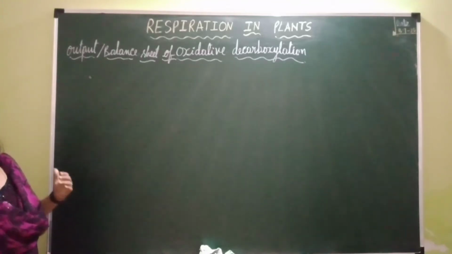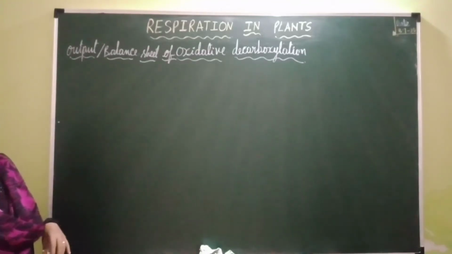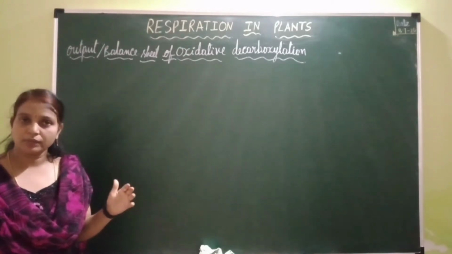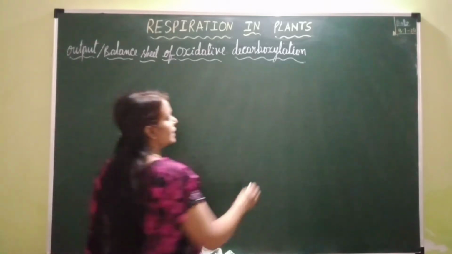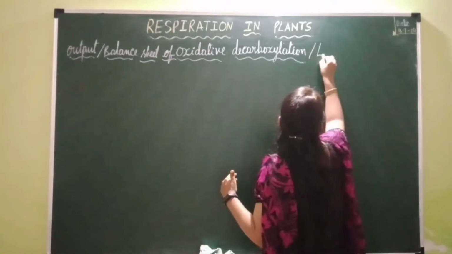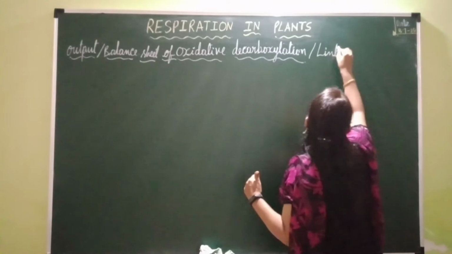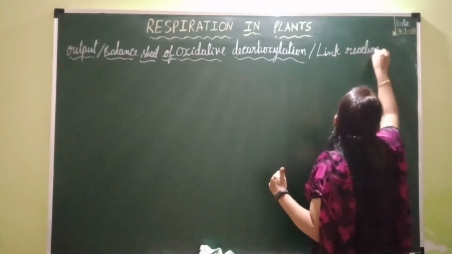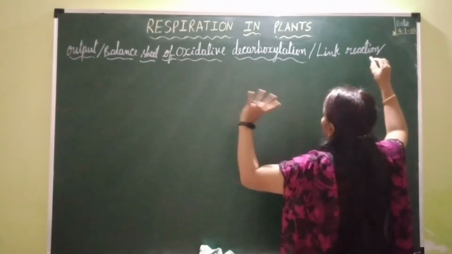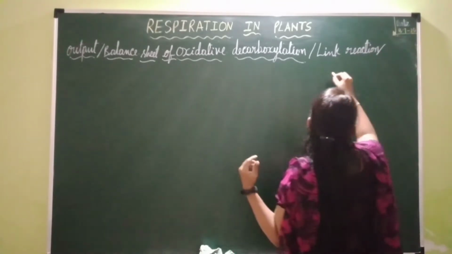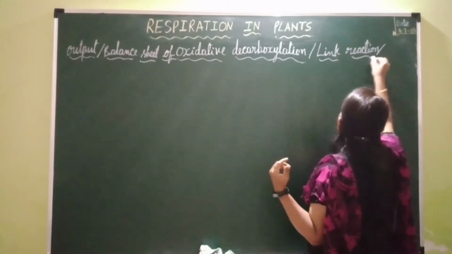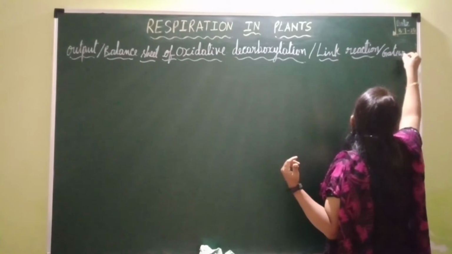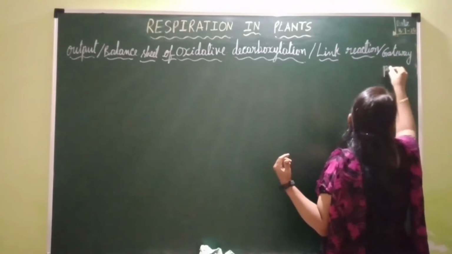In the previous video, I explained oxidative decarboxylation, where two molecules of pyruvic acid undergo oxidative decarboxylation, which is also called the link reaction or gateway pathway. Now in this video, I am going to explain the output or balance sheet of this oxidative decarboxylation, the link reaction, also called the gateway pathway.